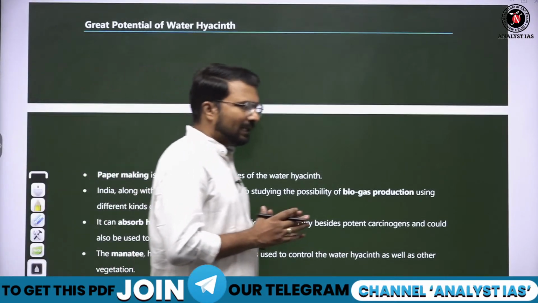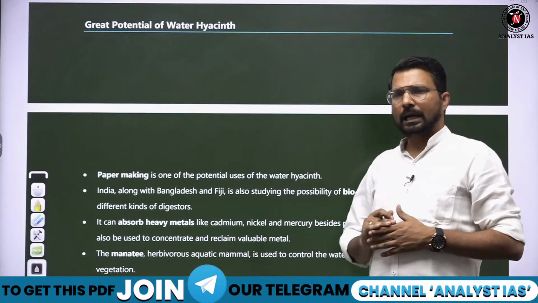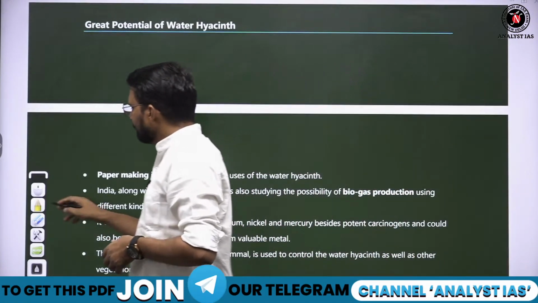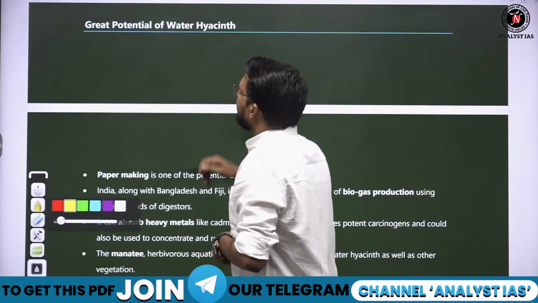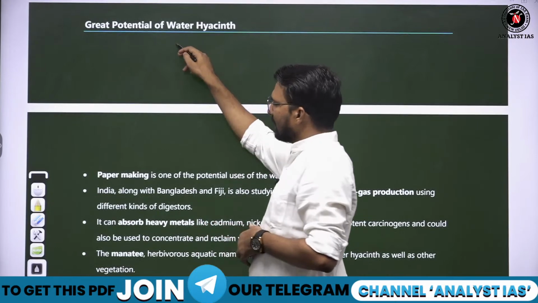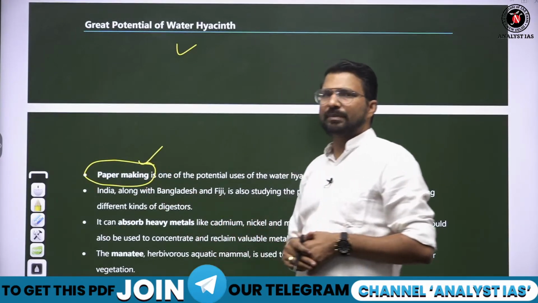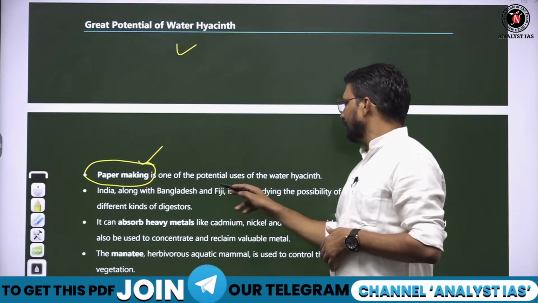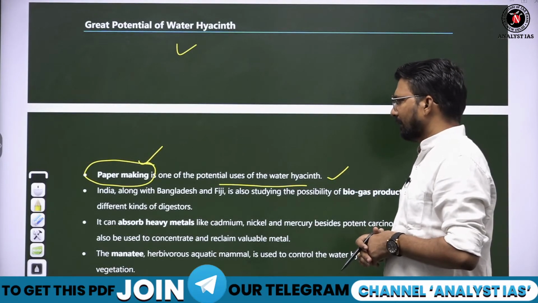So on one side it is a threat to our aquaculture, a threat to our ecosystem, but on the other side we can use it for economic purposes also. Like this water hyacinth has a great potential in making of paper. इसको निकाल करके हम इससे पेपर बना सकते हैं. Fine, this is one potential which we can utilize. Fine.